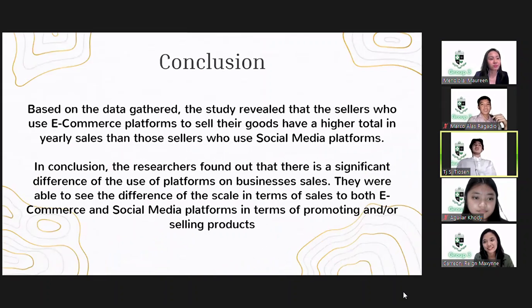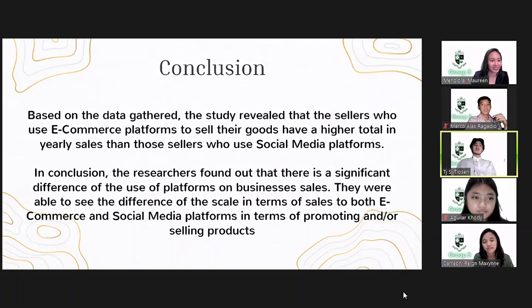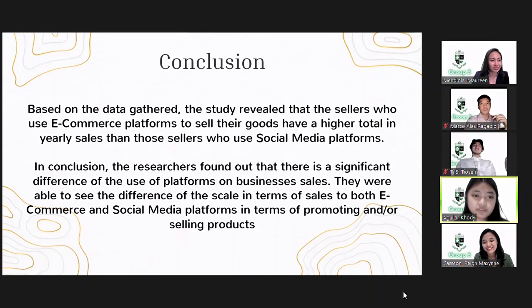Conclusion. Based on the data gathered, the study revealed that the sellers who use e-commerce platforms to sell their goods have a higher total in yearly sales than those sellers who use social media platforms. In conclusion, the researchers found out that there is a significant difference in the use of platforms and businesses' sales. They were able to see the difference in scale in terms of sales for both e-commerce and social media platforms in terms of promoting and/or selling products.